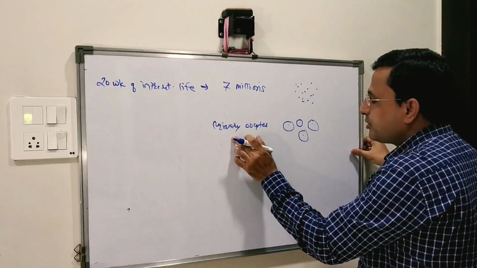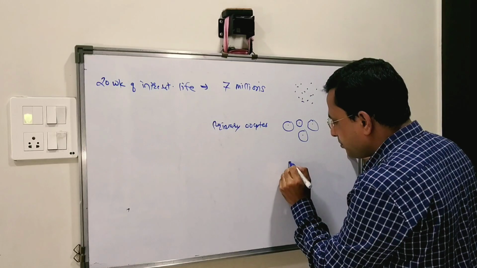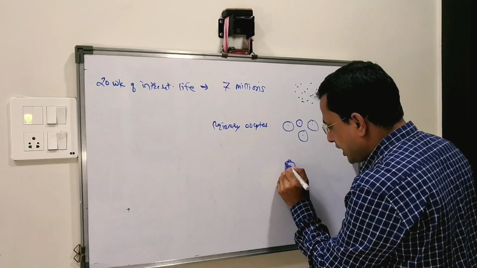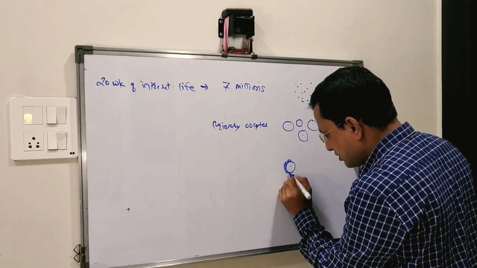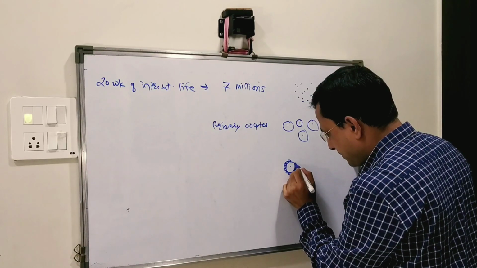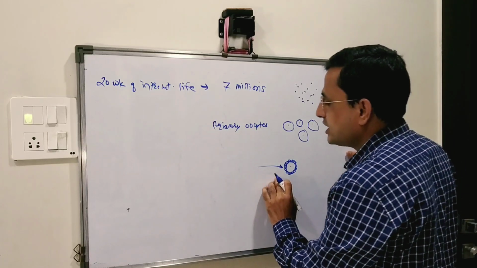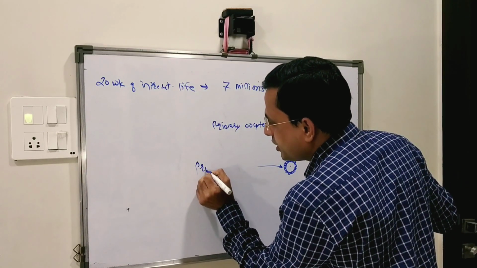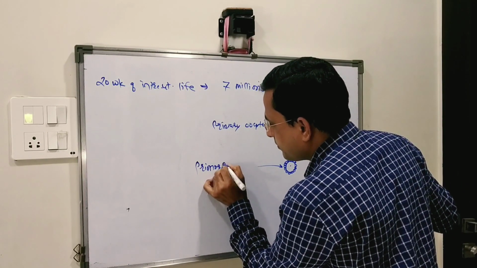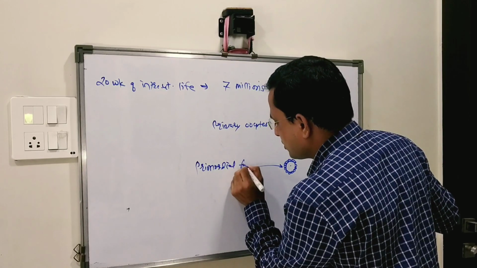Afterwards these primary oocytes get covered by a single layer of granulosa cells, and these oocytes having a single layer of granulosa cells are called primordial follicles.